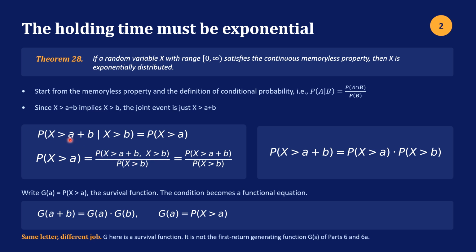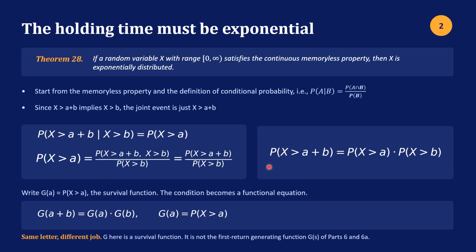Then we just need to do this part here. So the probability of A and B, well, these two intersect, right? So the probability of these two together, which I've written out here, is just the probability X is greater than A plus B. And then this is our B, so we just bring that down. So now we have the probability that X is greater than A is the probability of X is greater than A plus B divided by the probability X is greater than B. And we can write this way here.